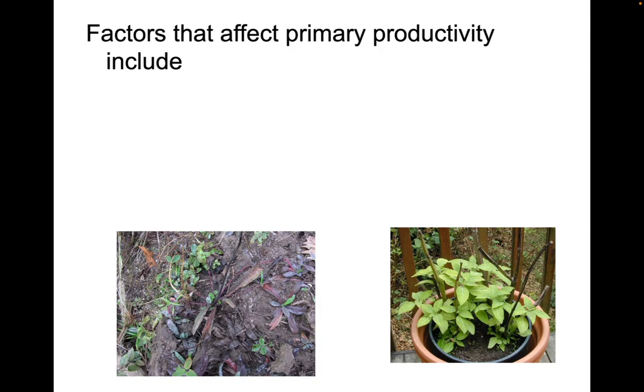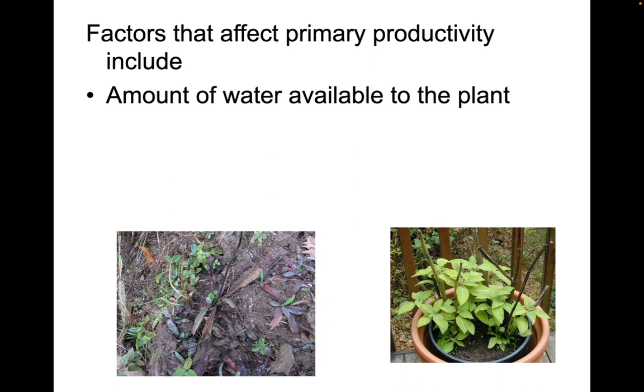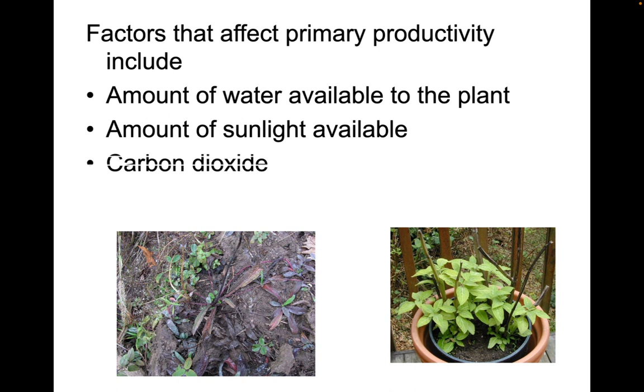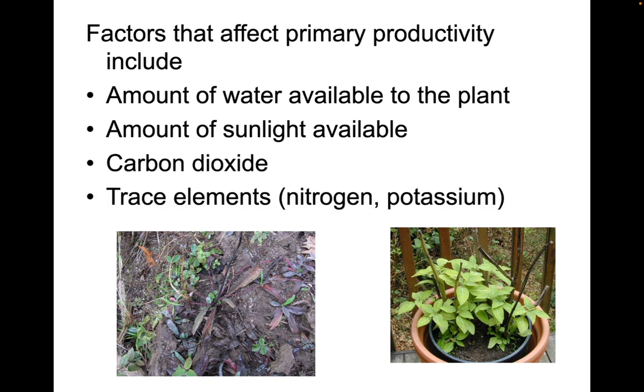Factors that influence primary productivity, or that rate, include the amount of water available for a plant. It might be the amount of sunlight available to a plant, carbon dioxide, or some trace elements like nitrogen or potassium.